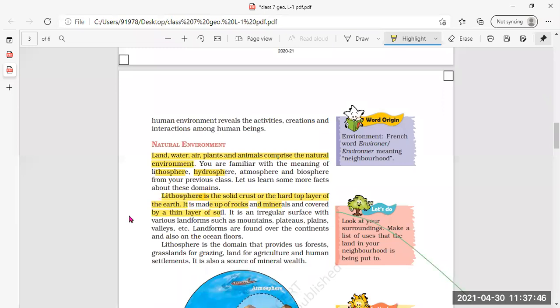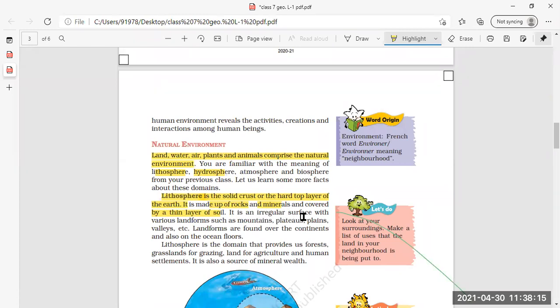So this lithosphere, which we call our land, the hard topmost layer of the earth, is made up of what? It is made up of rocks and minerals, as well as covered by a thin layer of soil. Now it is an irregular surface with various landforms.